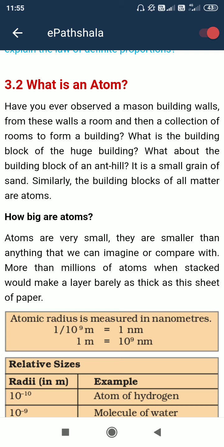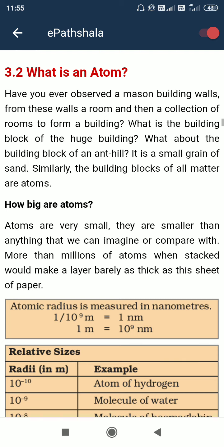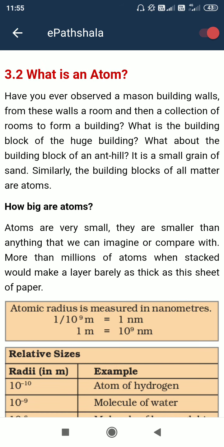Whatever the atomic mass is, that is located inside the nucleus. Electron does not have mass, or we can say it is very negligible. Proton and neutron have equal mass: proton is 1 unit and neutron is also 1 unit.